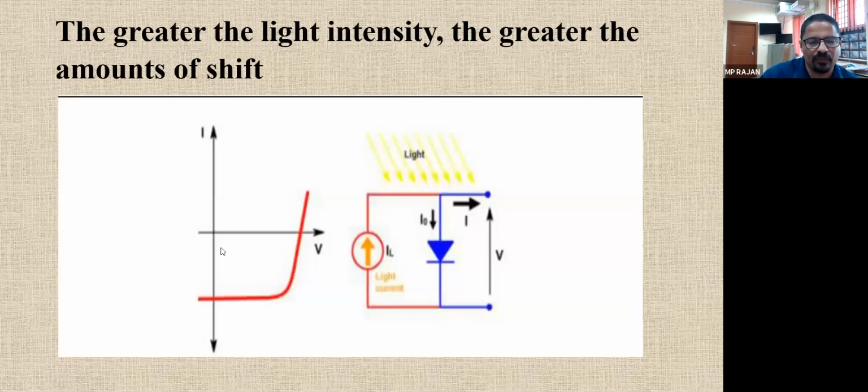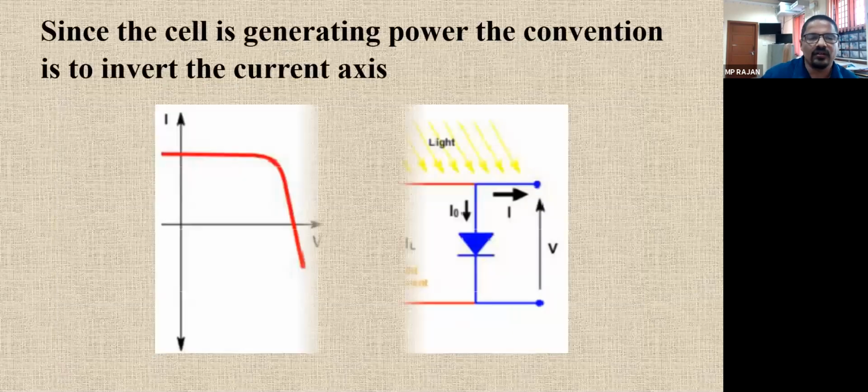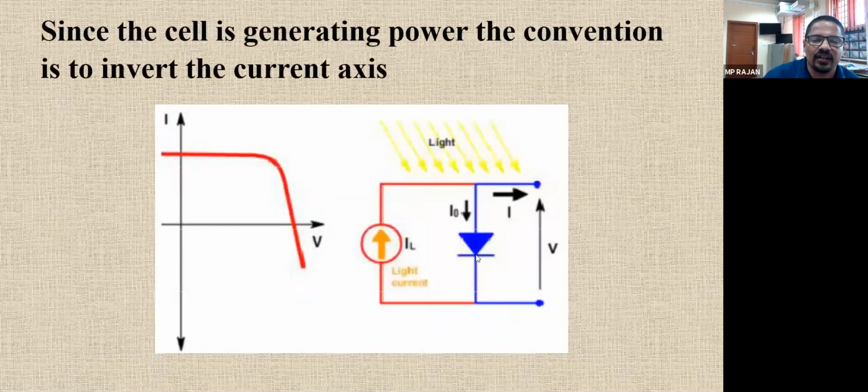We show it this way to show it is opposite to the diode. Or we can take it in the conventional form: if the cell is generating power, the convention is to invert the current axis.